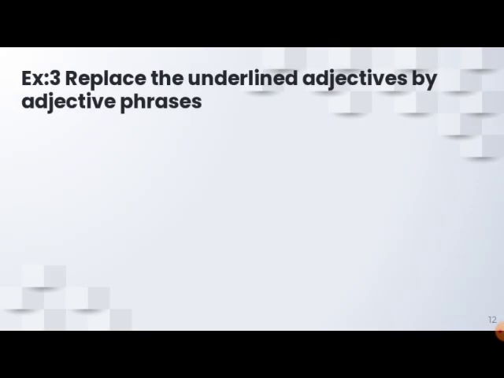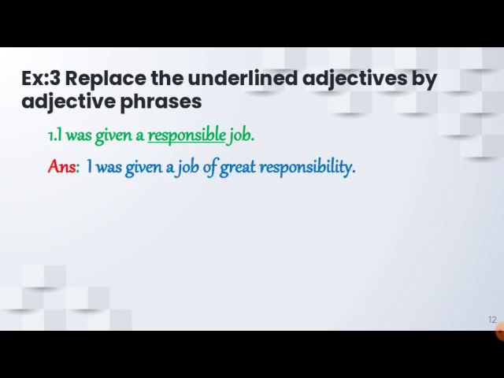Exercise 3. Replace the underlined adjective by an adjective phrase. Now you will get one word, and you have to make it into a phrase. How interesting. Let's do the first example. I was given a responsible job. Now that responsible, you have to change it into a group of words. How will you do it? I was given a job of great responsibility.